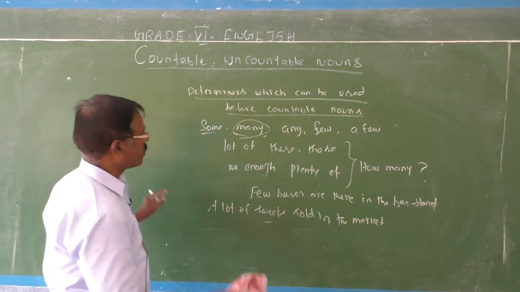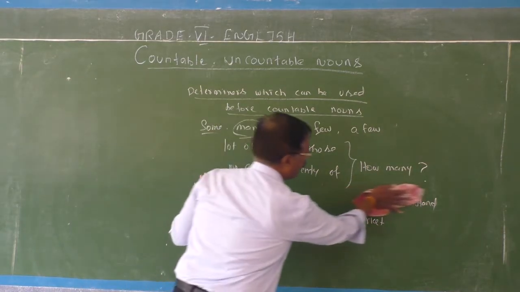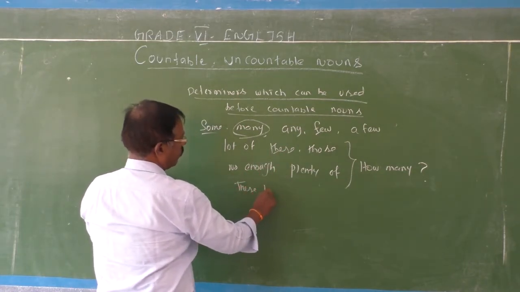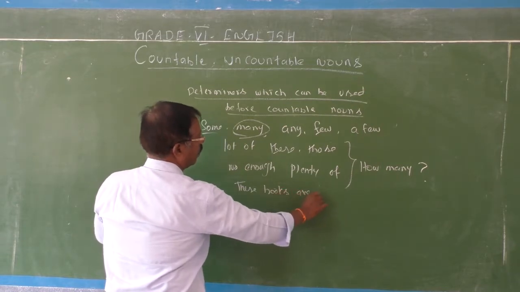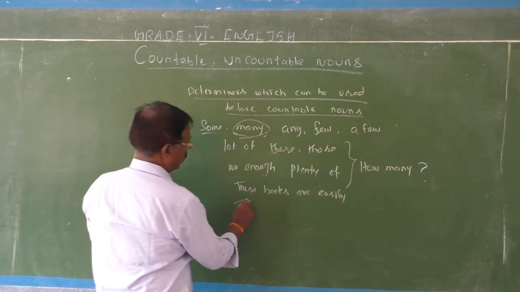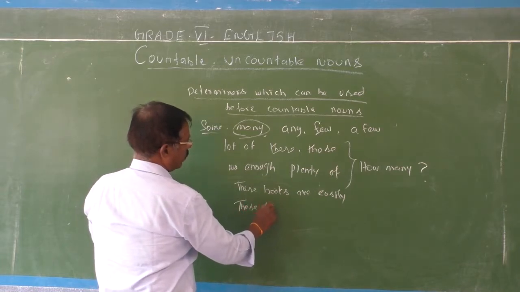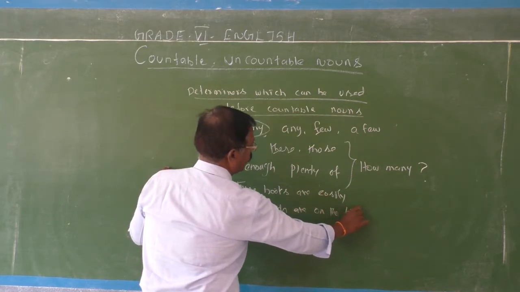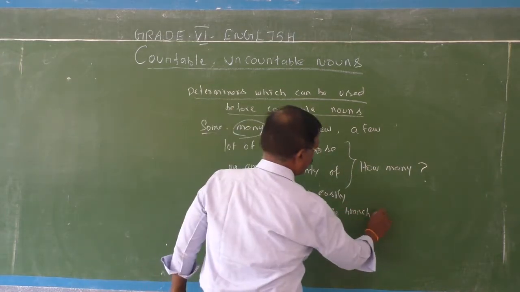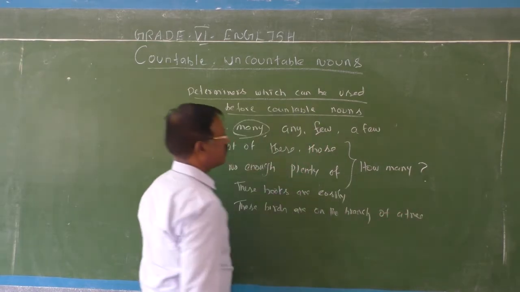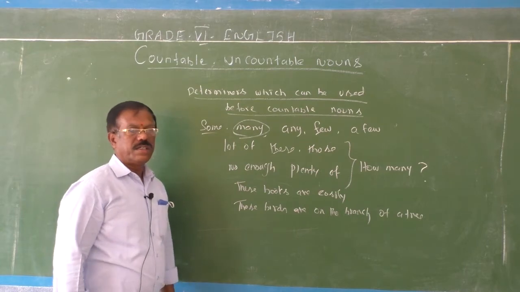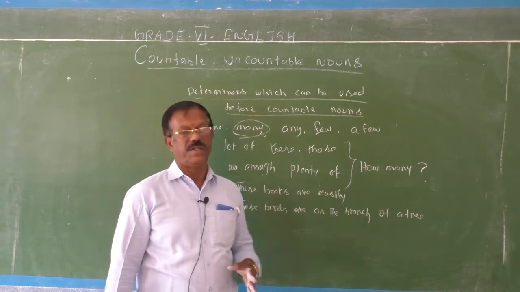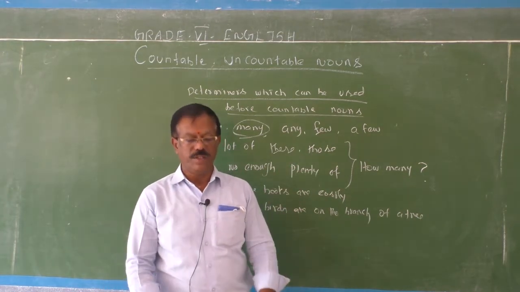See, these books are costly. I'll write sentences using these. These books are costly. Those birds are on the branch of a tree. No one is in the classroom. These lenses are new. Those lenses are new. These cameras are new.